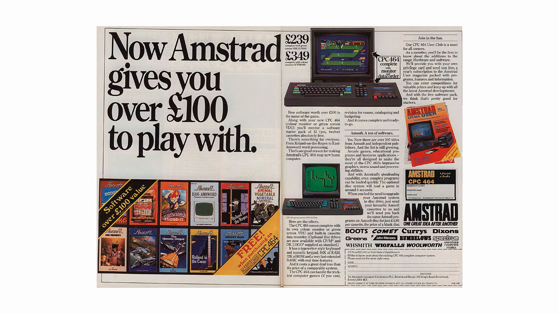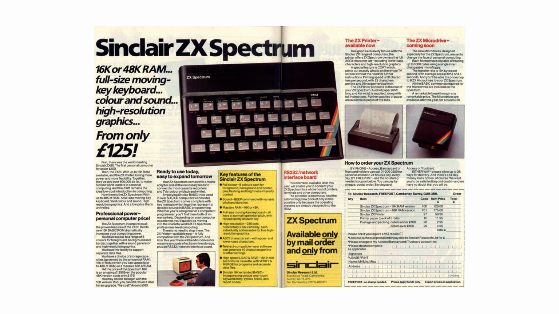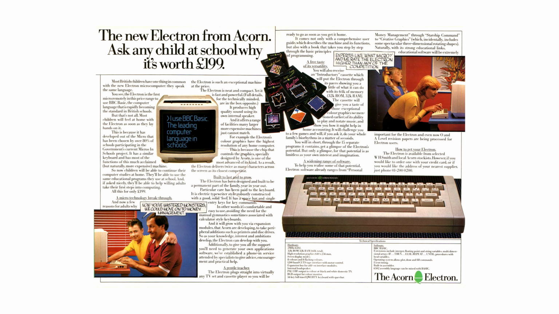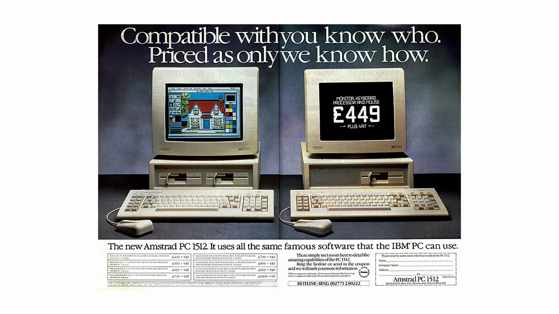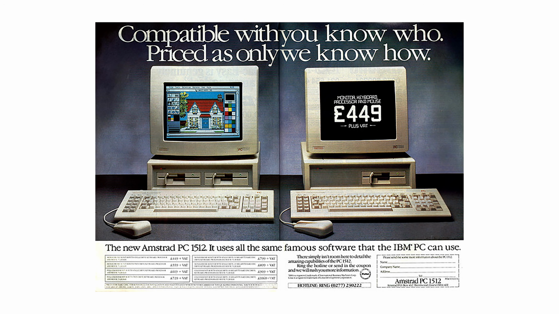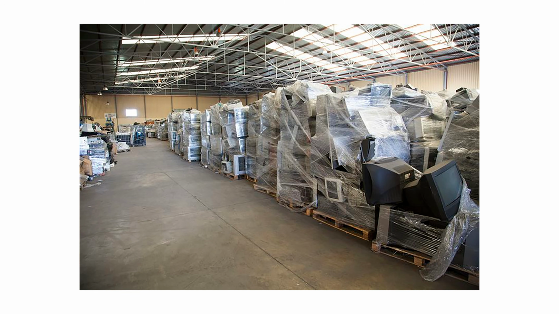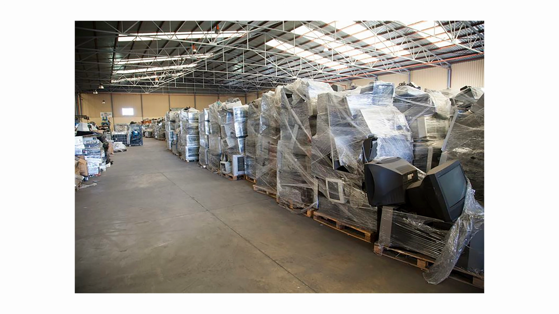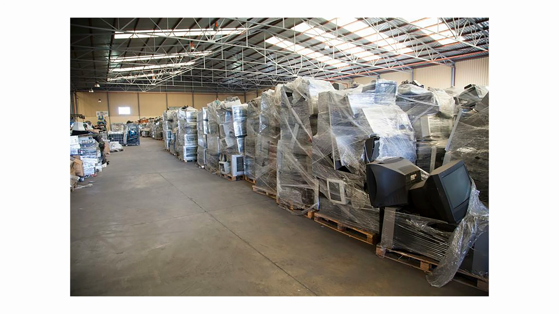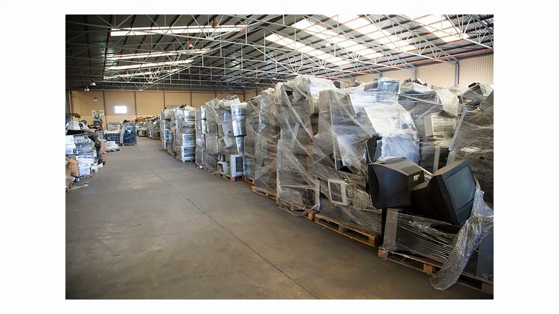The thing is, the UK had a well-established homegrown computer market in the 80s, and so PCs were a bit slower to catch on here, and by the time they did, local companies like Amstrad were churning them out much cheaper, so the IBM just didn't sell well at all, despite a huge number being manufactured in Scotland and Ireland. UK models hold their value very well in the collector's market, and with piles of these things taking up space in US recycling centres, sometimes importing is actually the cheaper option.